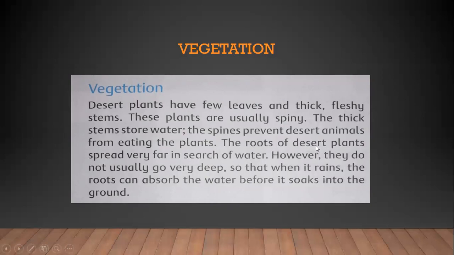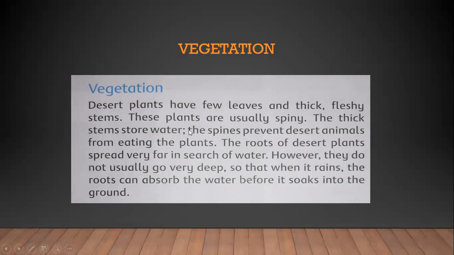The roots of desert plants spread very far in search of food. These roots spread very far, but you know that they are not so deep. This is the reason that when the rain comes, the plants store water in their stems, and it prevents the water from soaking into the ground.